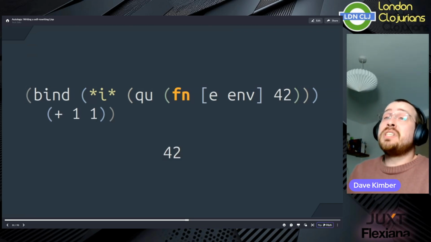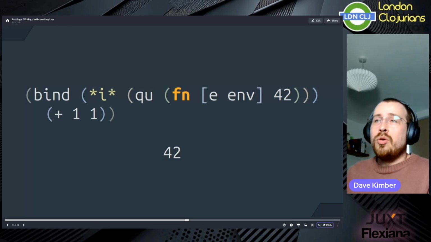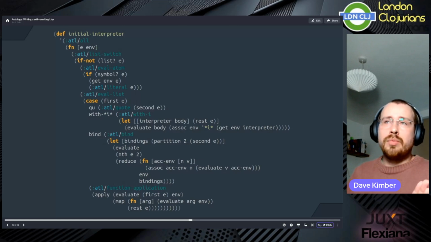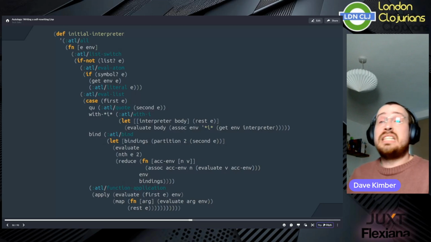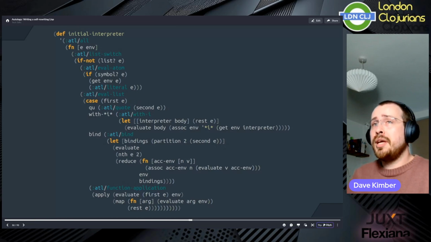How can we make this better? Well, first of all, writing a whole new interpreter every time we want to modify the language is a massive pain. So Autology provides a couple of helpful mechanisms to make things easier. First of all, our actual Autology interpreter looks like this. And don't worry, we're not going to go through the whole thing, since it's actually not meaningfully different from the minimal Lisp we already looked at the beginning.